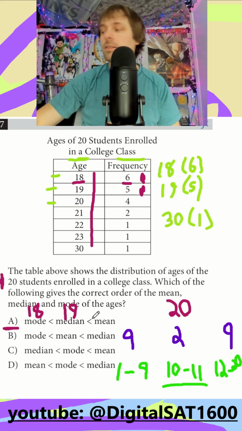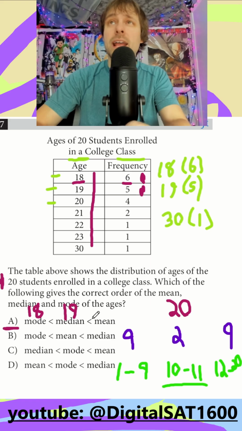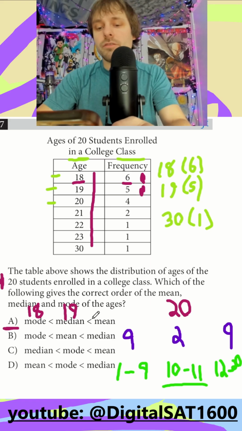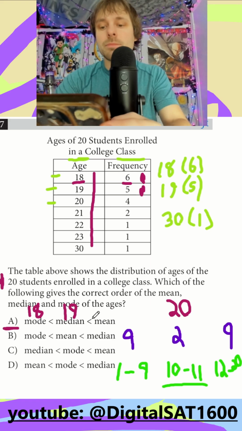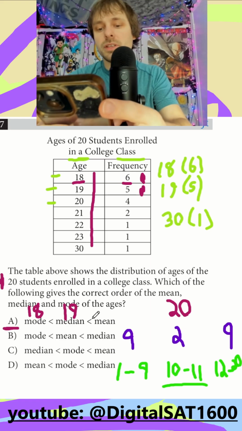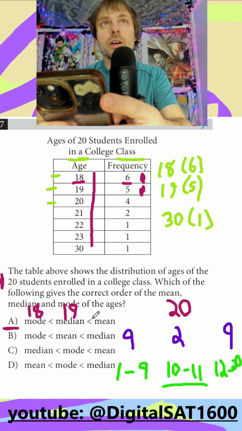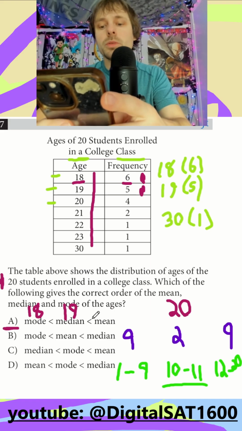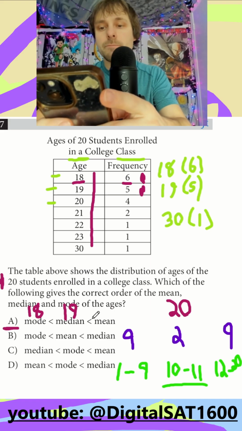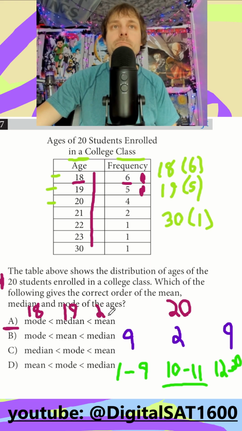And finally, my mean. My mean is just going to be all my numbers added up and divided by how many there are, right? So if I just did 18 times 6 plus 19 times 5 plus 4 times 20 plus 2 times 21 and then plus 22 plus 23 and plus 30, and I divide by 20, it looks like my mean is going to be 20 here.